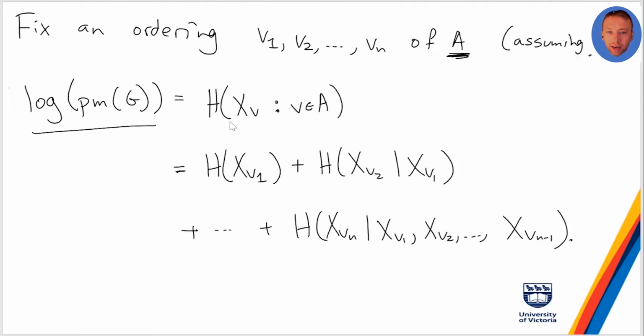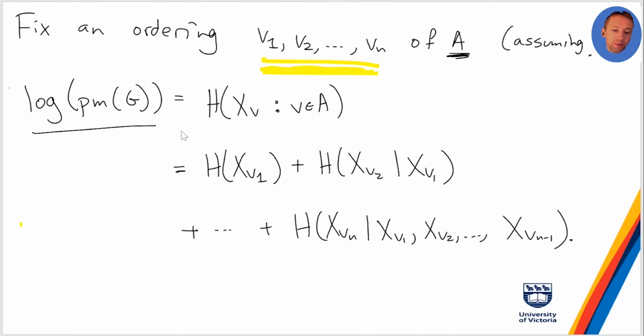If I use this specified ordering, and one of the facts about entropy we talked about last time, we can break this up into a sum, focusing on individual vertices. The annoying thing is you have to do this conditional entropy thing.